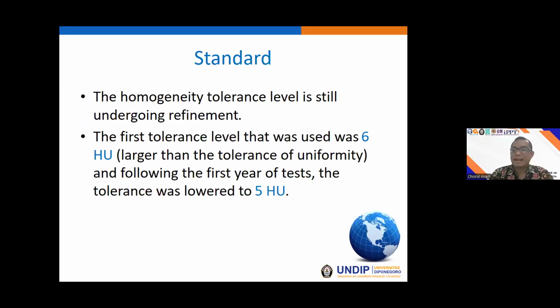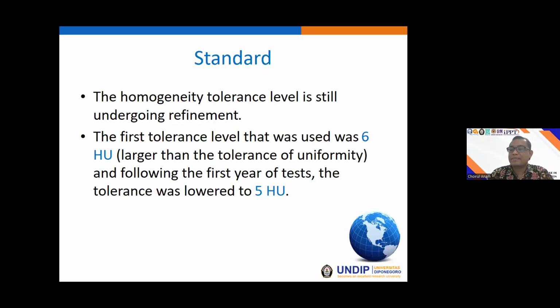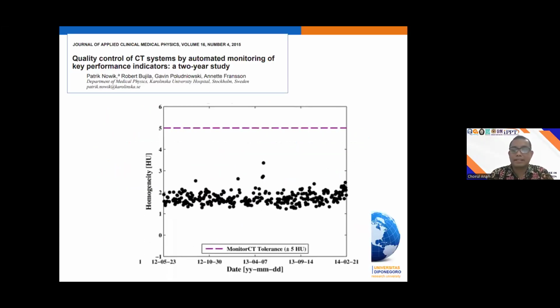Until now there are no standards for the CT number homogeneity, but in the paper of Nowik, they state that the CT number homogeneity should be within 5 Hounsfield units. This is the result by Nowik for the CT number homogeneity, and they found the CT number homogeneity across time is still within the tolerance limit.